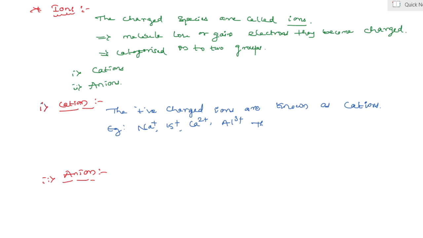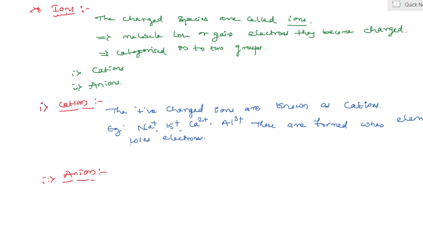These are formed when elements lose electrons.